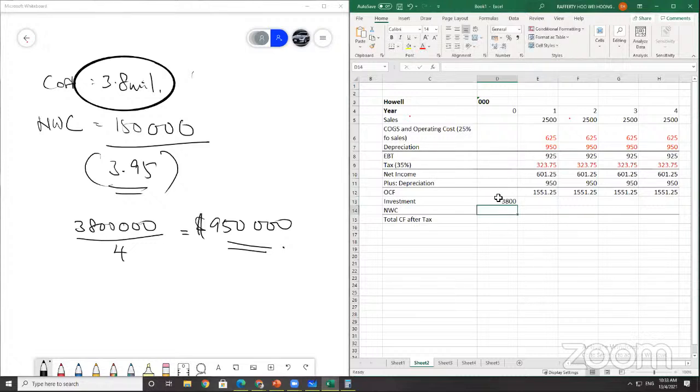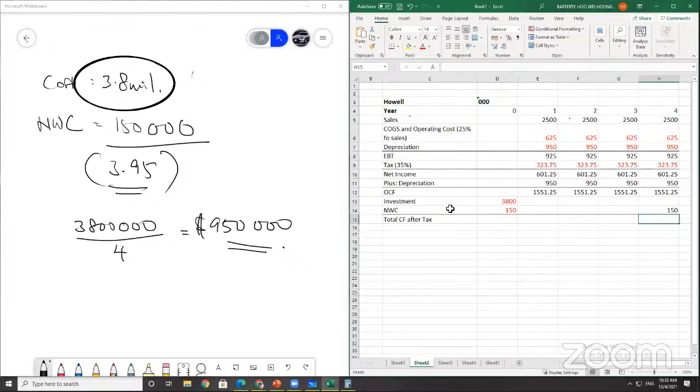Net working capital initially also needs to be red color. How much is net working capital? 150. So just put 150. At the end of the year, you will get back the 150. Remember this. The net working capital at the beginning is negative. At the final year, you'll get back everything.